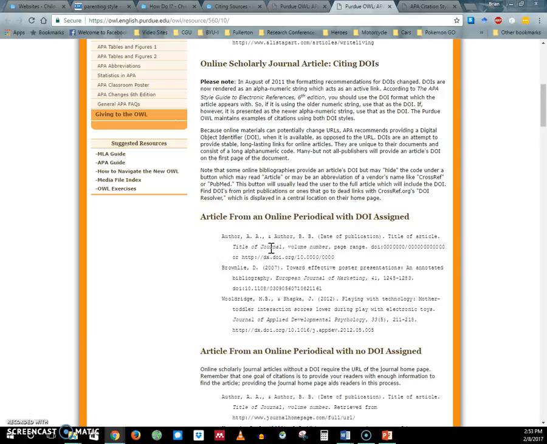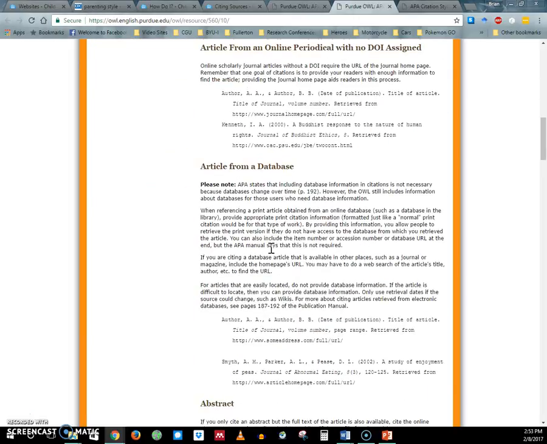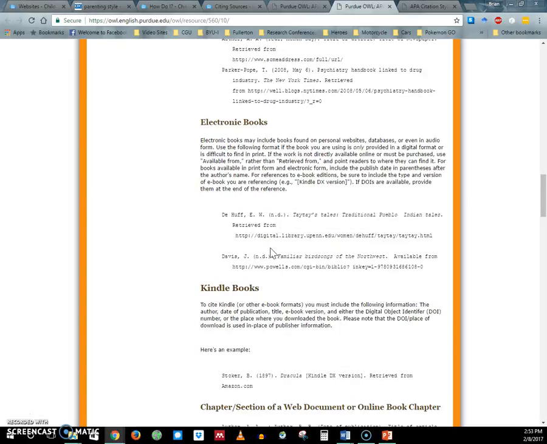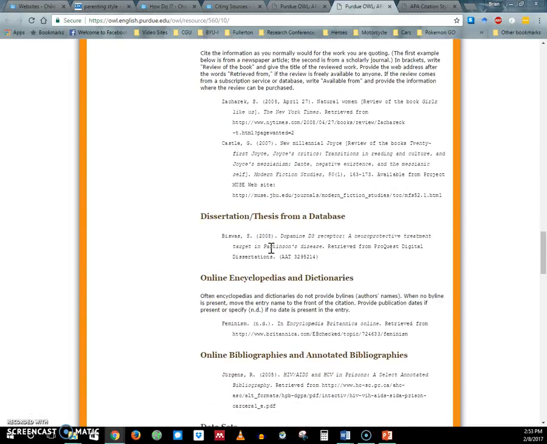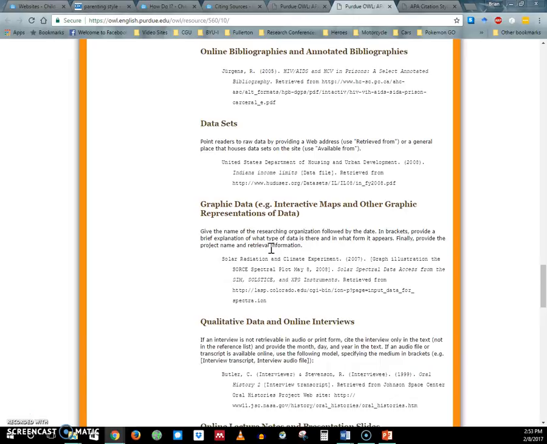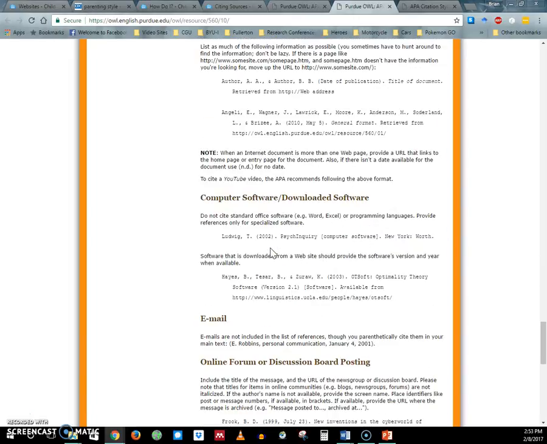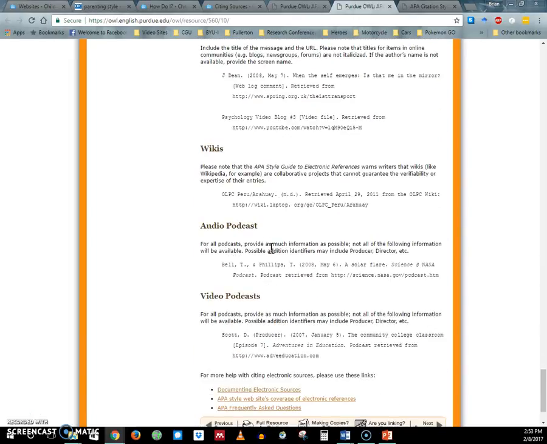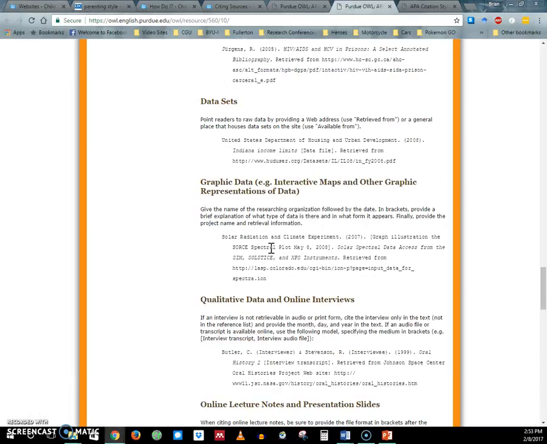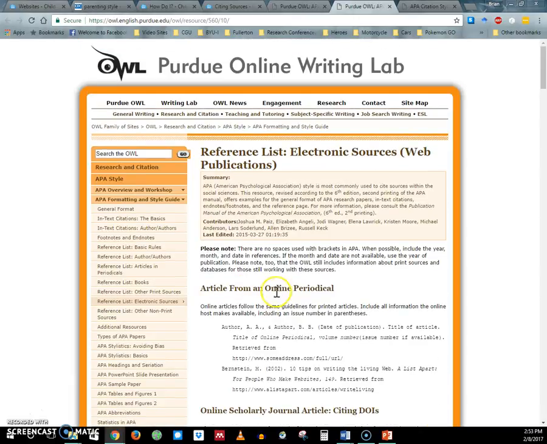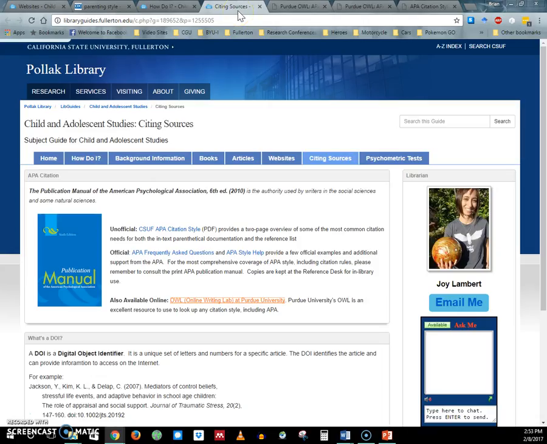But the OWL at Purdue is a good resource for this, and I believe it's this page that you can find how to cite things like YouTube videos as well. It is also in the APA manual. So one thing to be careful of is sometimes the OWL at Purdue does have errors. It's pretty good, but it's not always perfect.